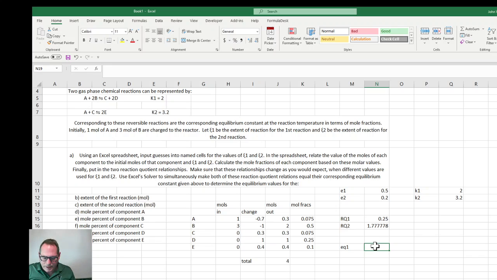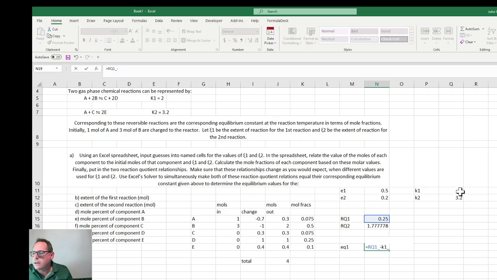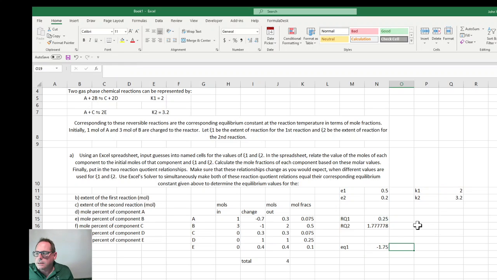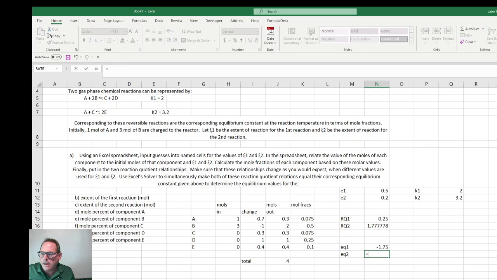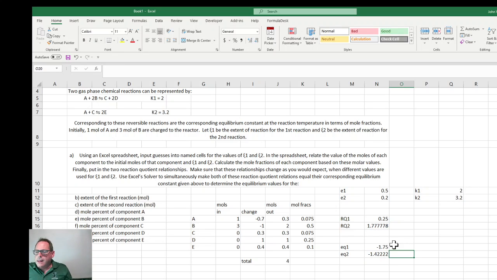And then we have reaction quotient minus K. And equation 2 is going to be the reaction quotient of 2 minus the K. And I want both of these to be 0. So we're going to change these extent of reactions here until both of those are 0.